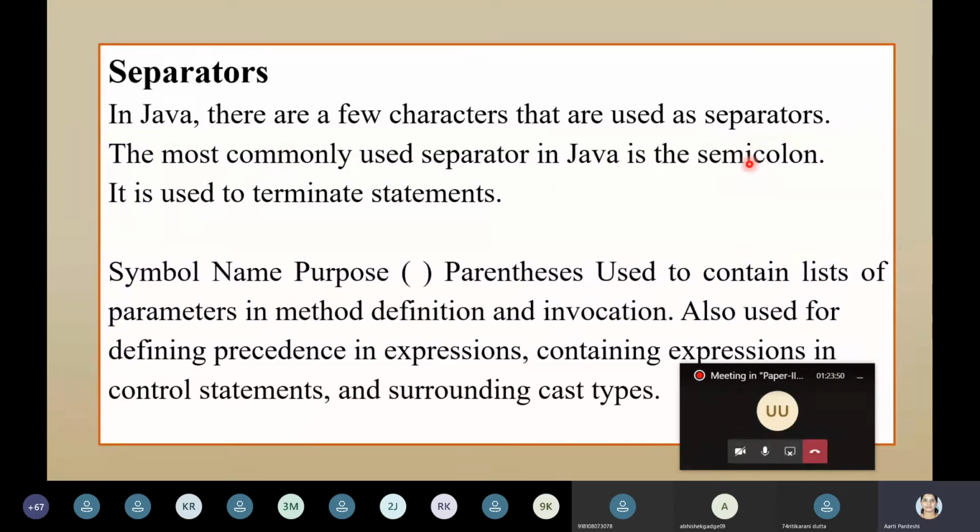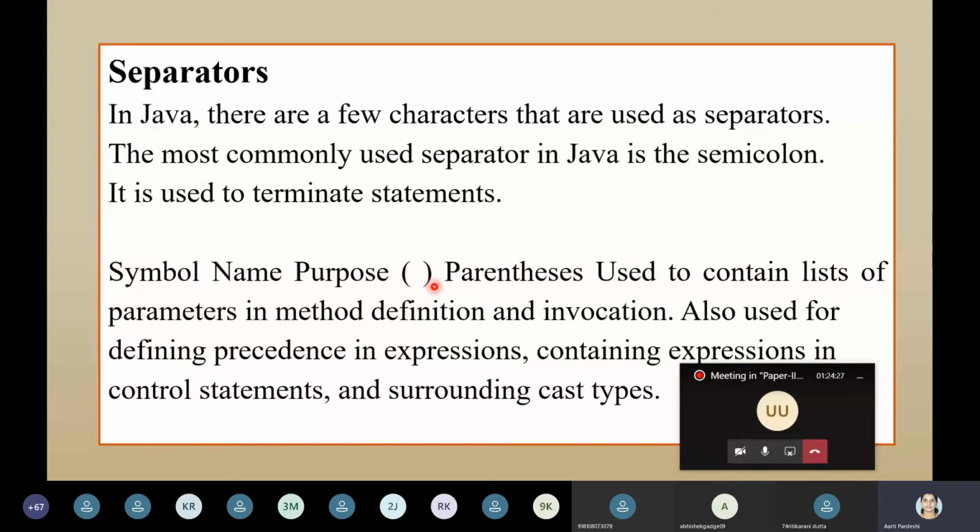Then the next one, we have seen this from our childhood in maths. For the BODMAS rule, for writing any equation or expression, you use parentheses, opening parenthesis and closing parenthesis. In shortcut, we used to call it round brackets, but it should not be pronounced like that. The technical name is parenthesis. It indicates the invocation of something, where you are going to pass some parameters.